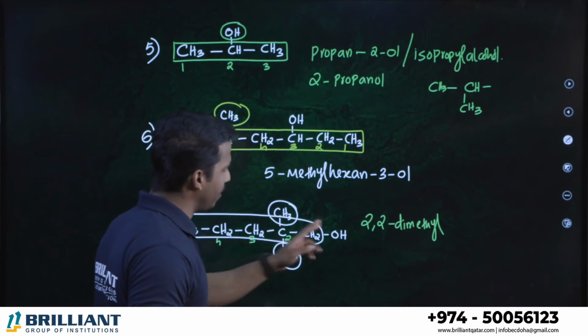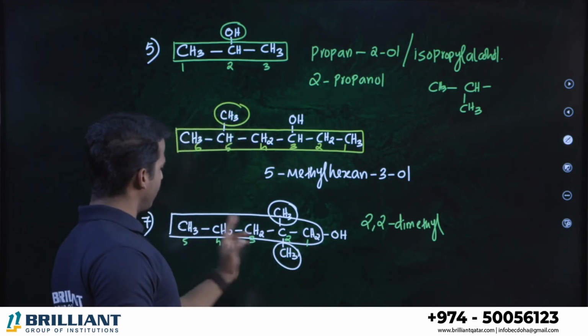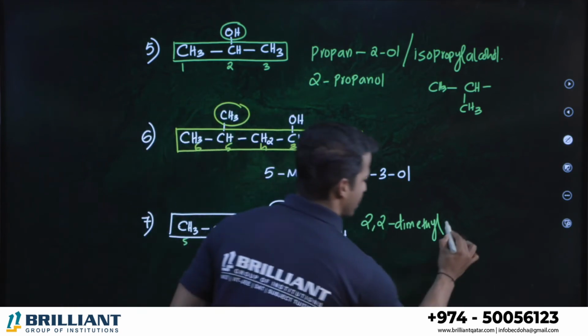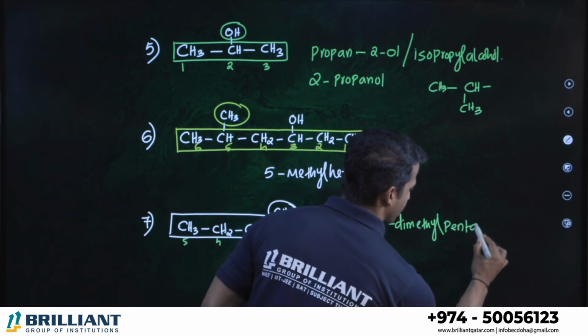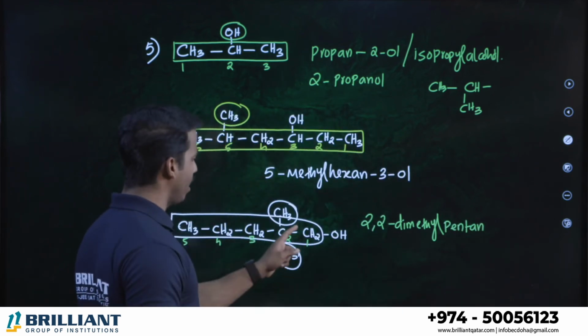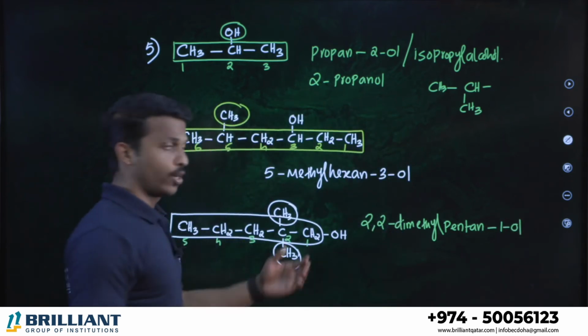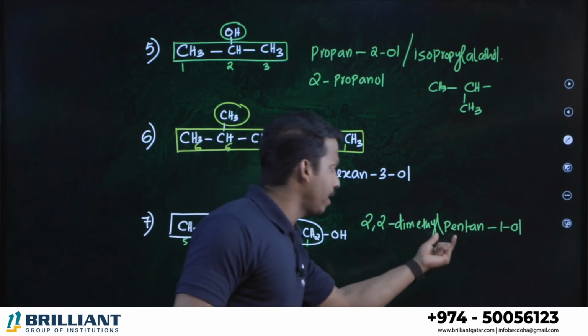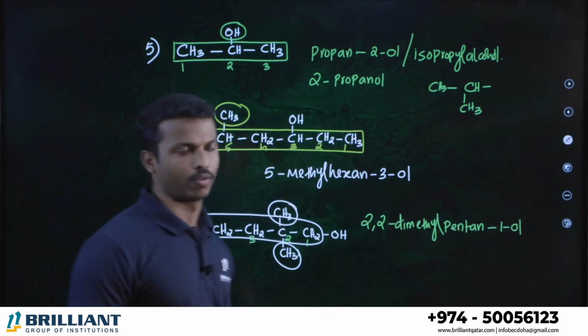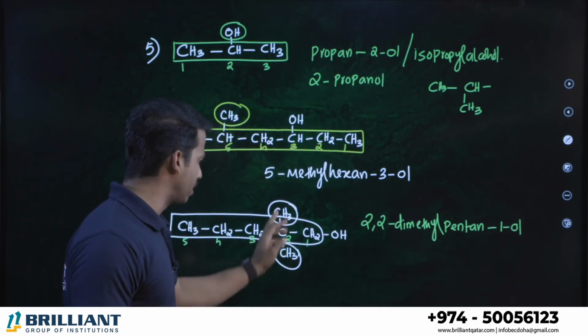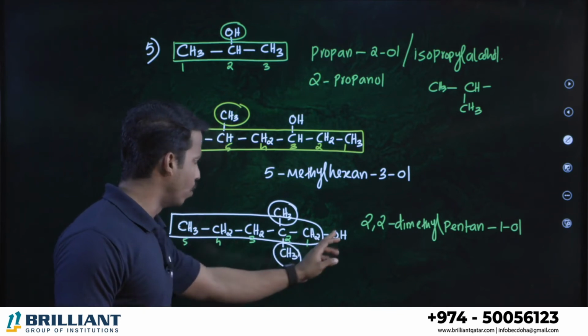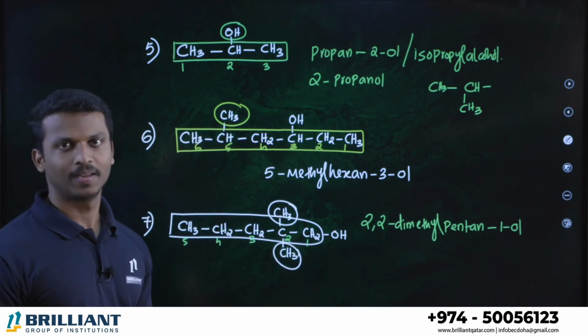2,2-dimethyl. Total how many carbon? 5 carbon in the chain. So we can say pentane because it is an alkane. First position, there is an alcohol, 1-ol. I told you the 1 is not important. You can combinedly write pentanol, that's also fine. 2,2-dimethylpentan-1-ol. That's the IUPAC name. Clear all?